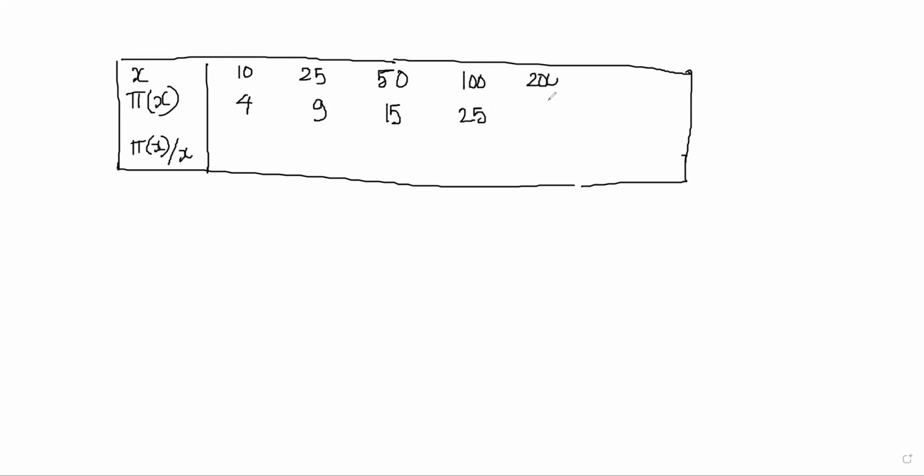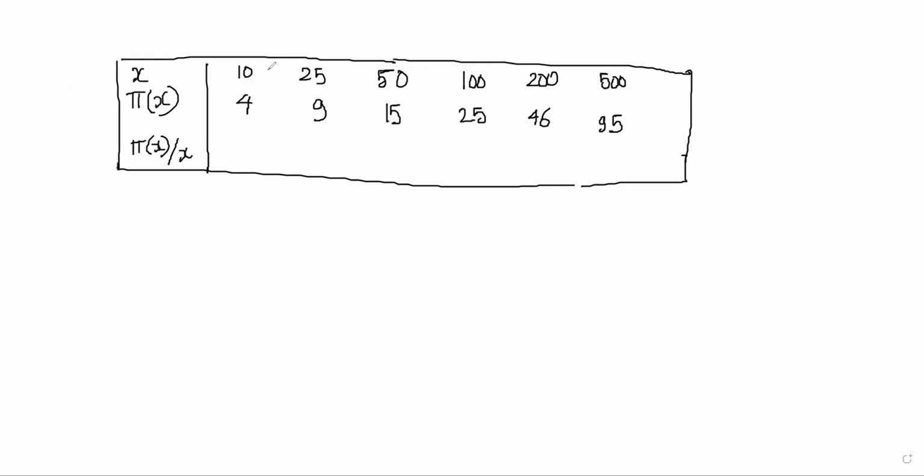So obviously people have done a lot of calculations. This is the table that the book shows you, pi of x by x. So if you give x as 10, pi of x is 4. If you give x as 25, pi of x is 9, and so on. 50, pi of x is 15. 100, it is 25. 200, it is 46. 500, it is 95, right? And then there are some other values also in the book, but this is enough.